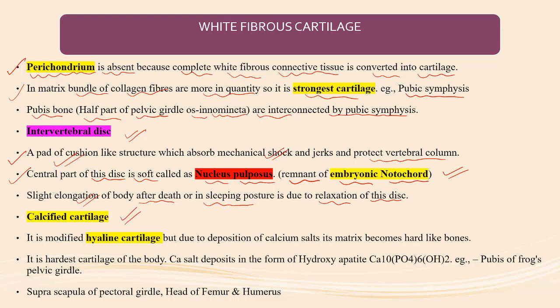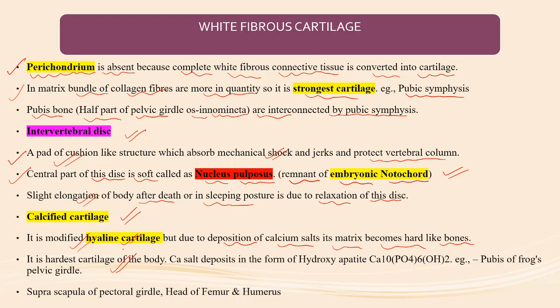Calcified cartilage is a modified hyaline cartilage, but due to the deposition of calcium salts, its matrix becomes hard like bones. It basically becomes hard like bones because of the presence of the calcium salts in the matrix. It is the hardest cartilage of the body.